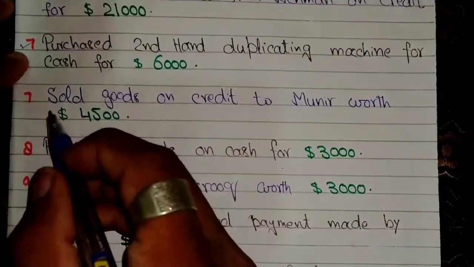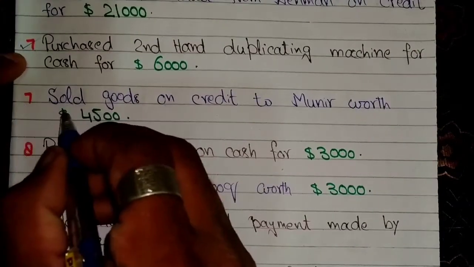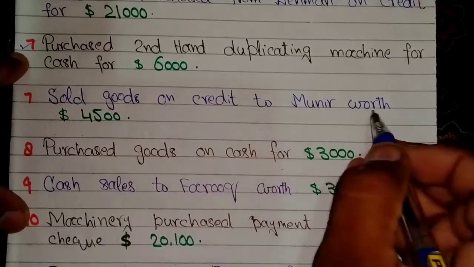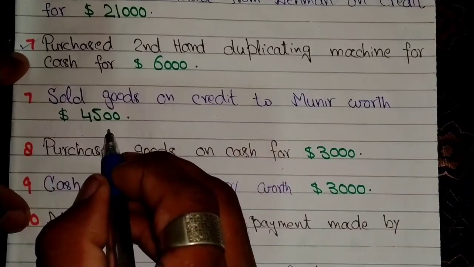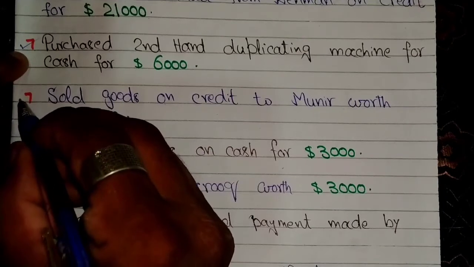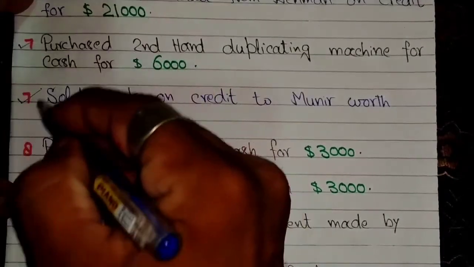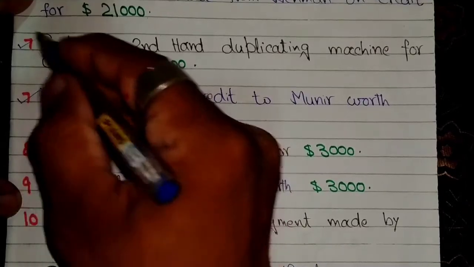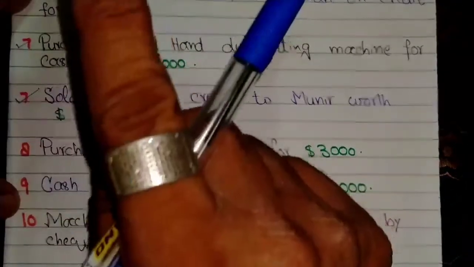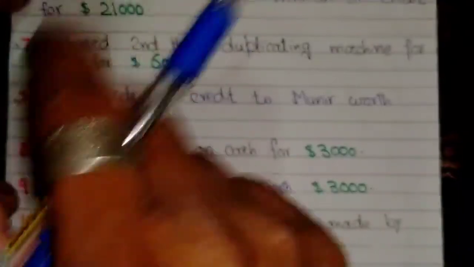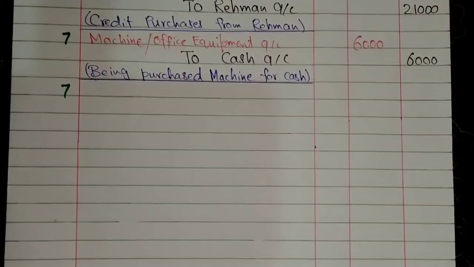The next transaction of the business is sold goods on credit to Munir worth $4,500 on 7th January. These two transactions have been done on one date, which is 7th January. Okay, the entry statement is sold goods on credit to Munir. Simple.